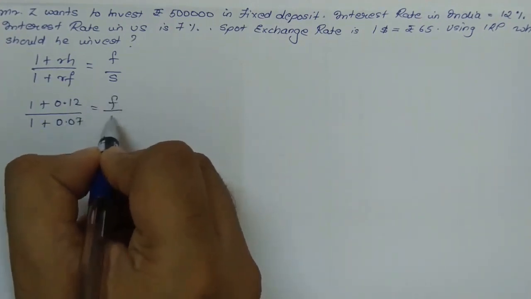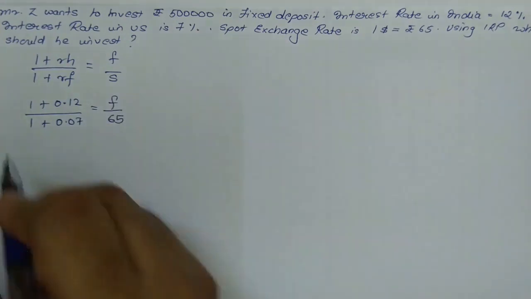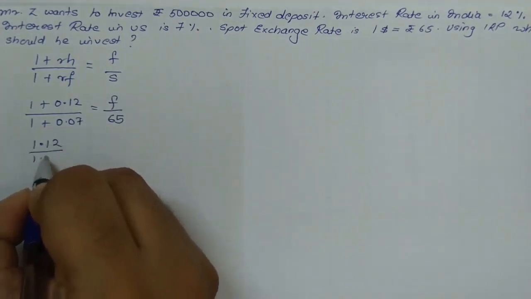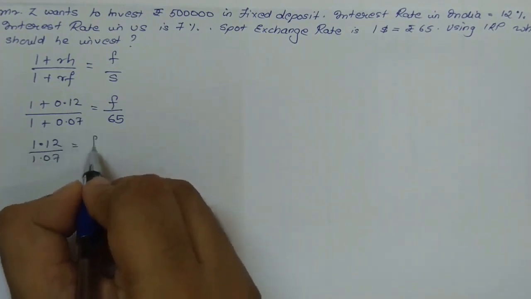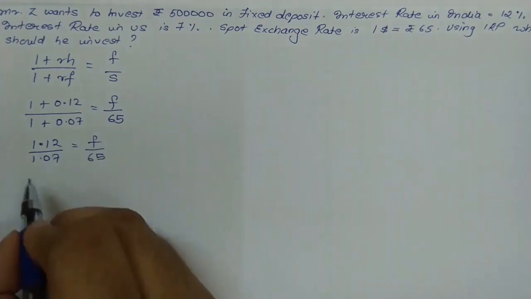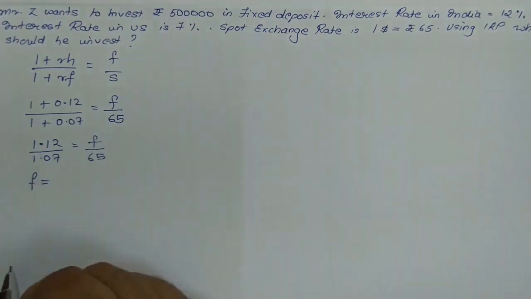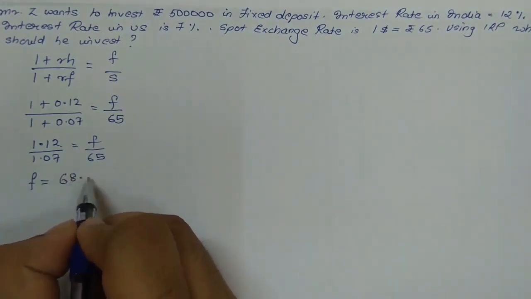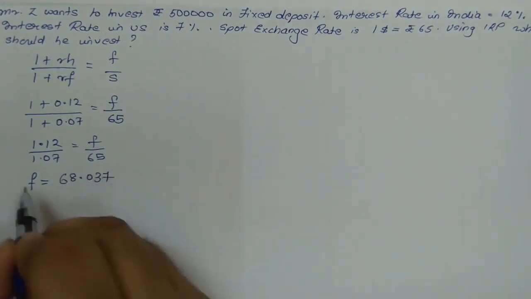Forward rate we don't know and the spot exchange rate is 65. So if we solve further we get 1.12 upon 1.07 is equal to F upon 65. If you cross multiply you will get the forward exchange rate as 68.037.